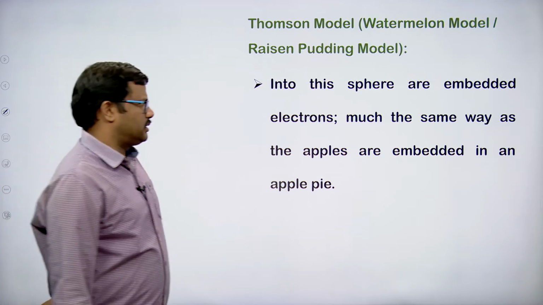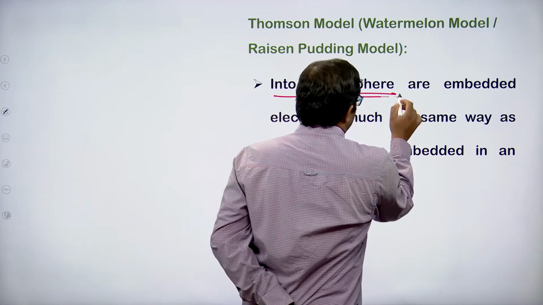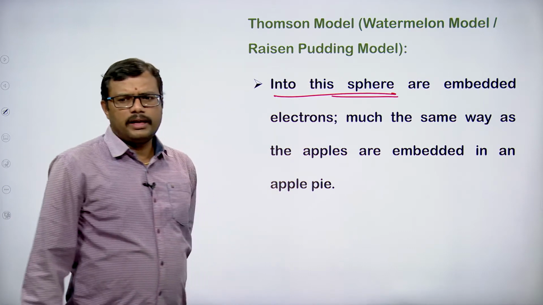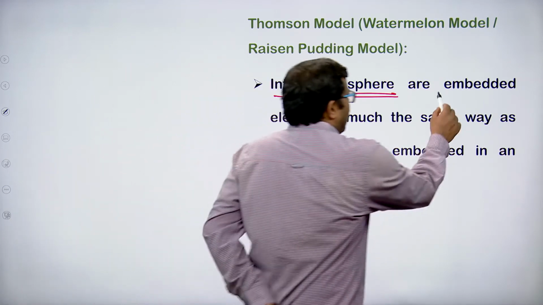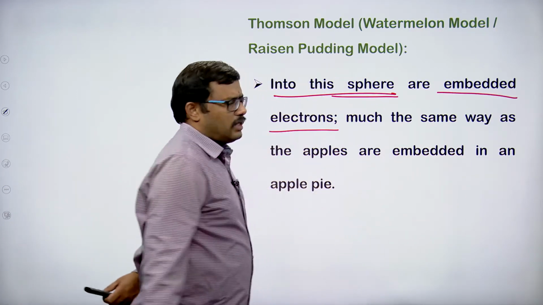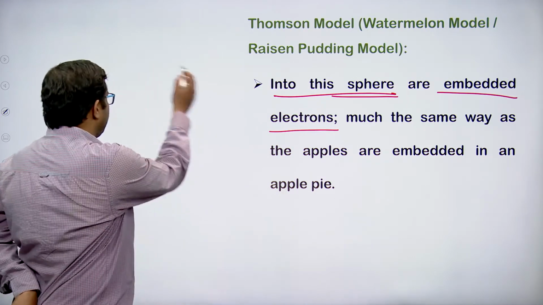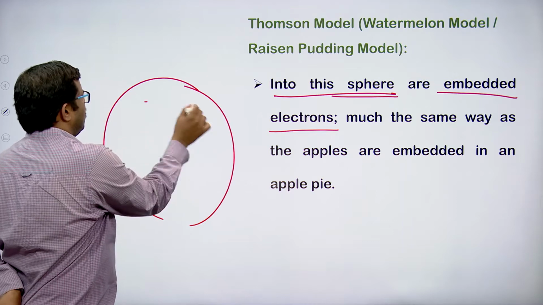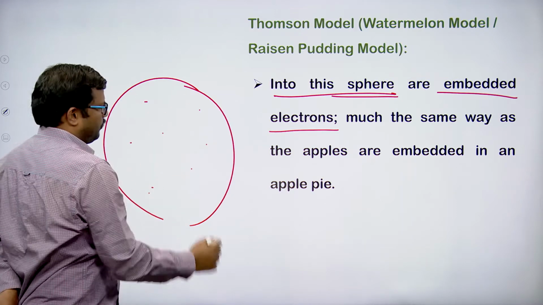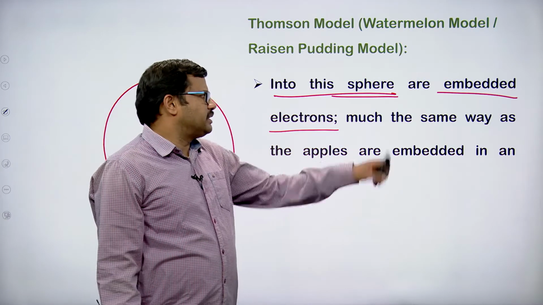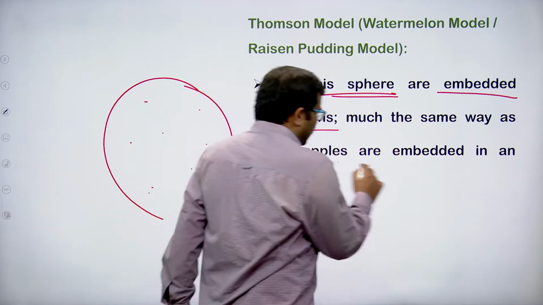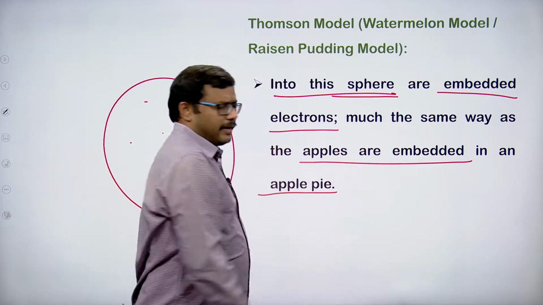And into this sphere, what are there? Embedded electrons. Electrons are embedded into the sphere. So within the sphere, the electrons are kept here and there, much the same way as apples are embedded in an apple pie.